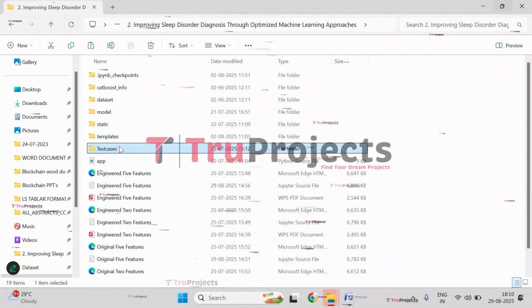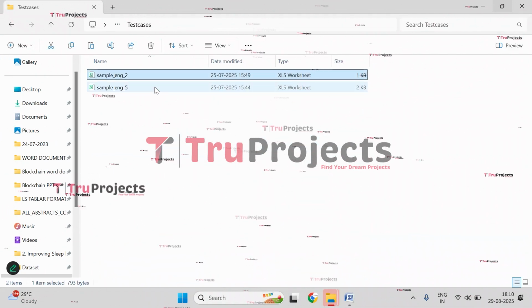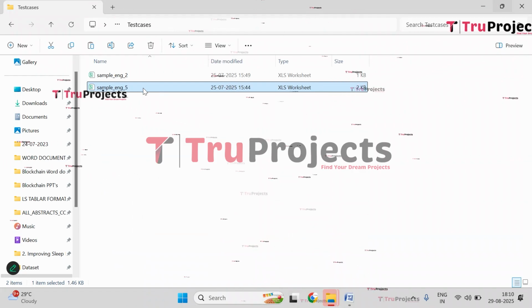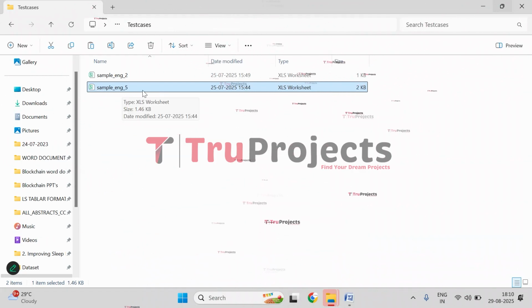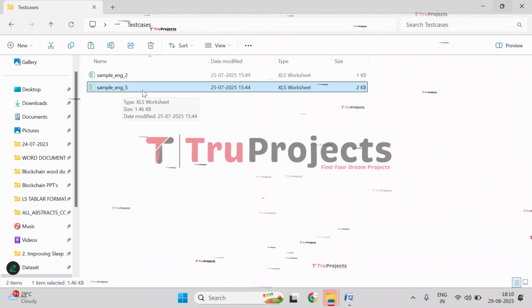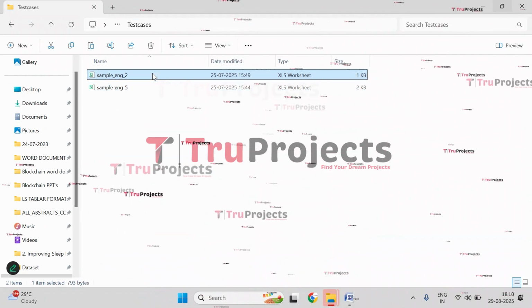And this is the test cases folder in which we have test cases. So here we have 2 and 5. In this sample ENG file, here we have 5 features, that is, 5 newly created features from machine learning models. And here only 2 newly created features.